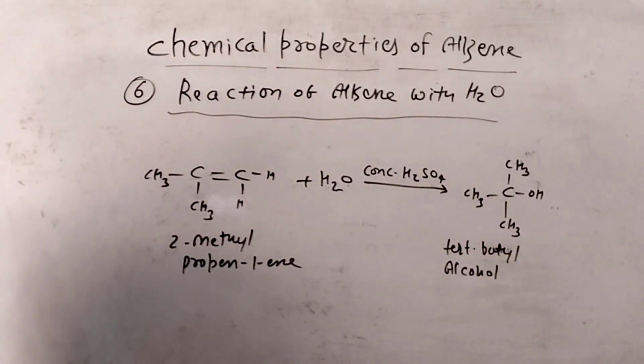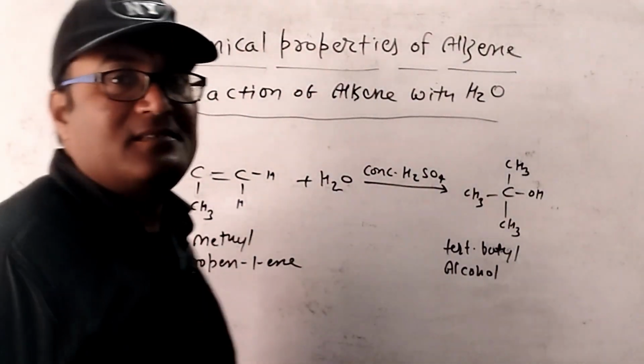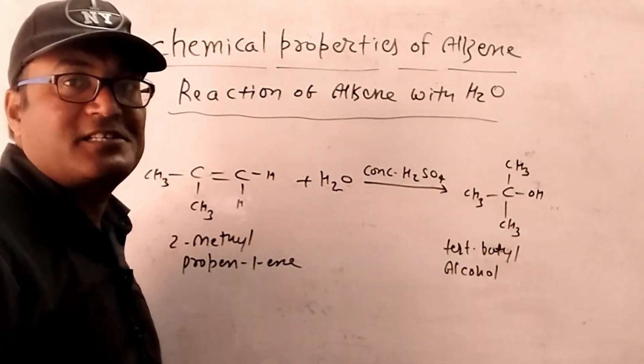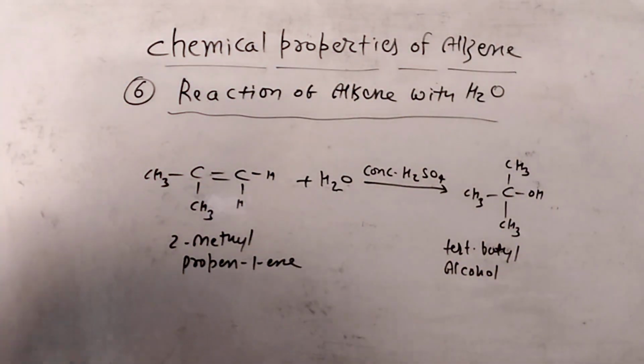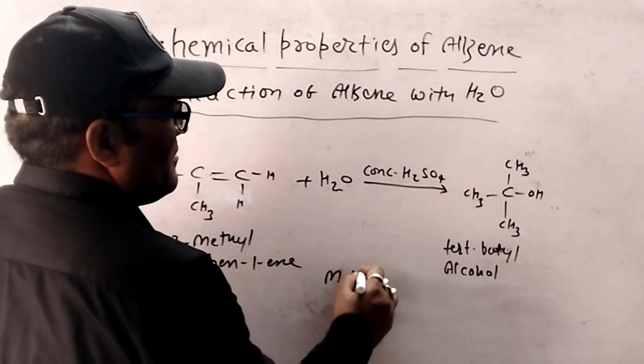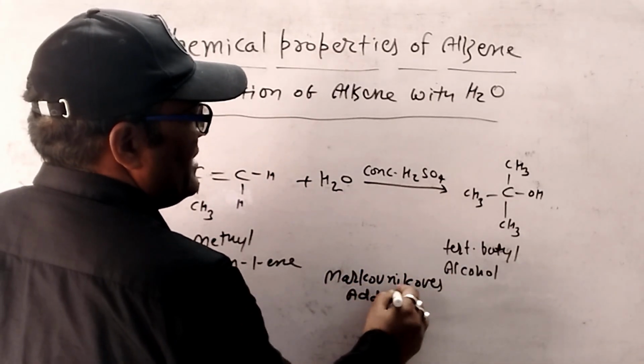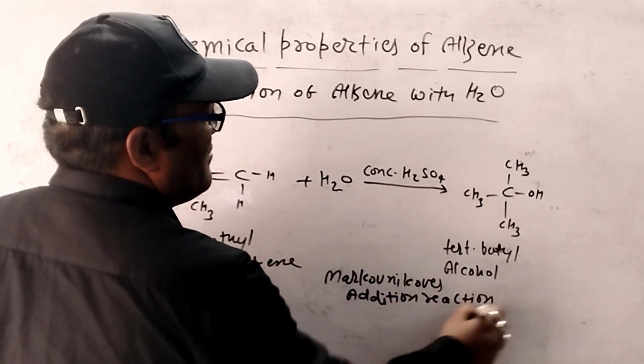So you can take a screenshot. This reaction also works as Markovnikov's addition reaction. So you can write here Markovnikov's addition reaction.